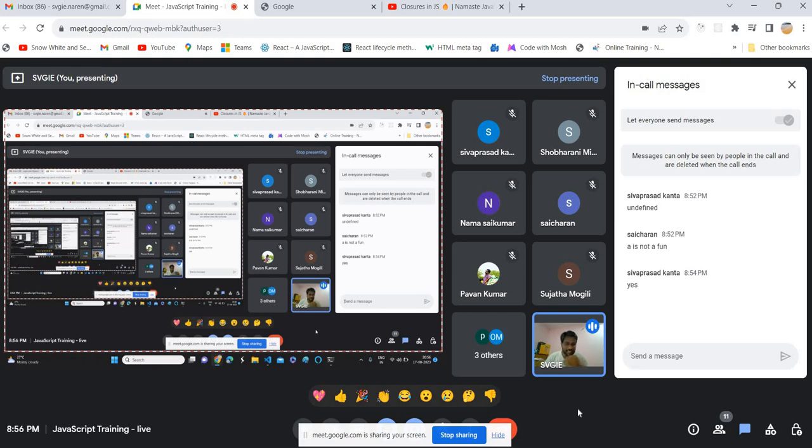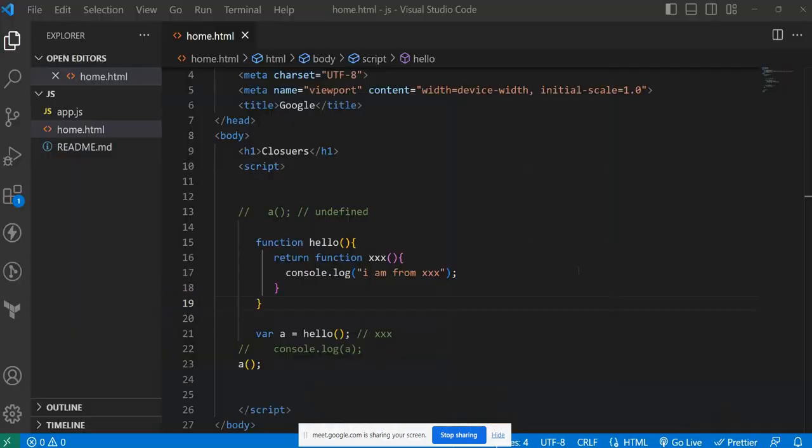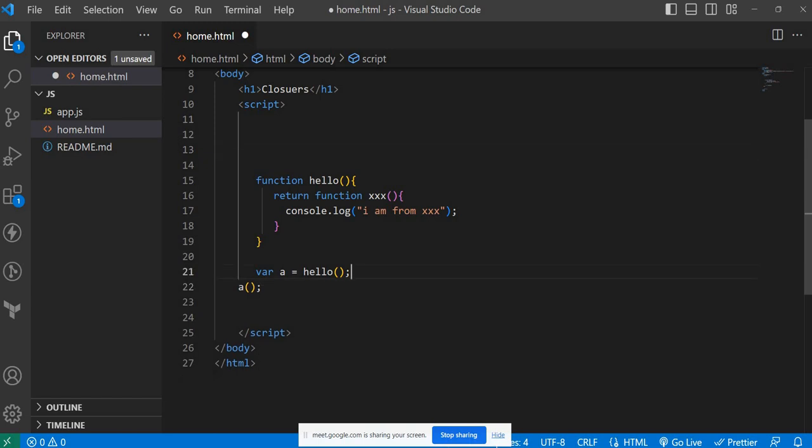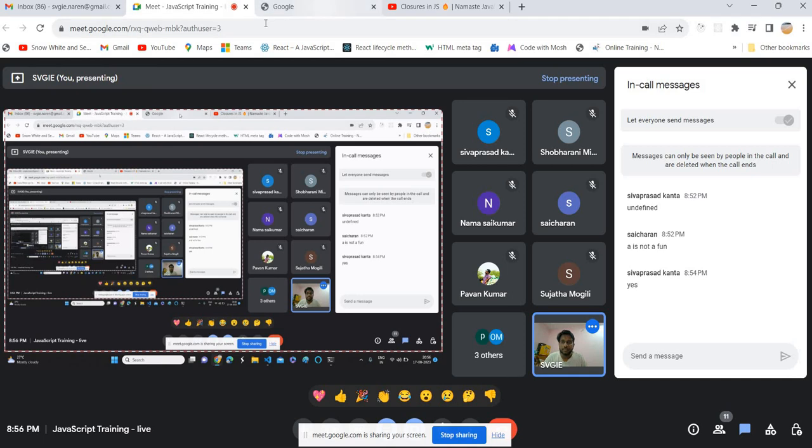Okay, now let's enter into closures. Sorry for deviating from the closures topic because I got this idea. Let's see what you will answer for this one. Don't say answers blindly, that is very important. We know that whenever we invoke this function hello, it is going to return the function triple x, and the value of a will be the function definition. So we can invoke that function. This is what we understand simply so far.